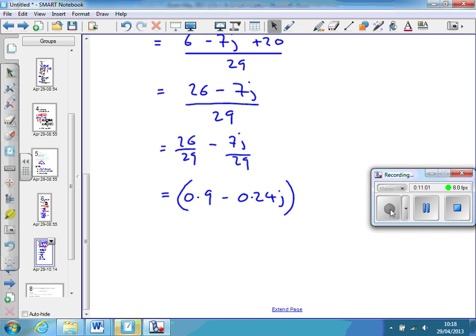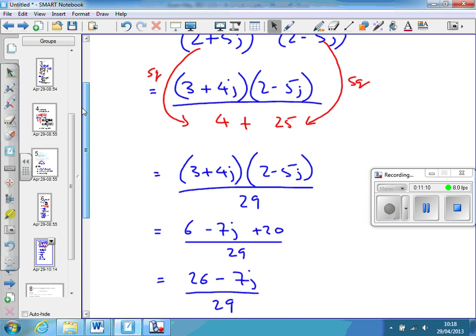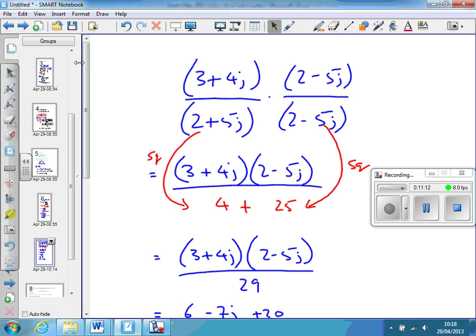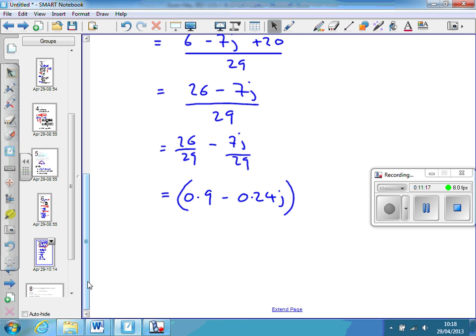So that's our answer. And we could check this was right by converting this answer to polar, and then doing the polar division by converting each of our original complex numbers into polar form and doing the polar division way, and in that way we could show the two ways give the same answer. So check, you can add, subtract, multiply and divide complex numbers in both ways.